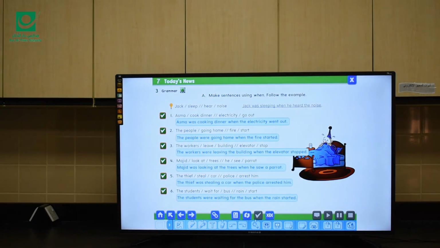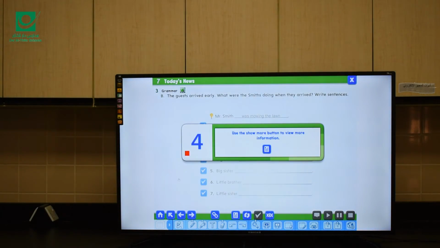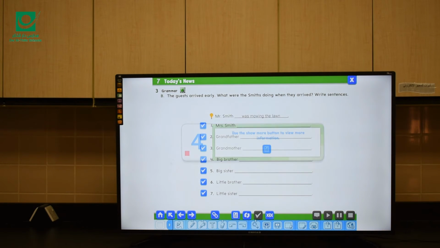Move to another exercise in which we're going to practice the past progressive again. The guests arrived early. What were the Smiths doing when they arrived? Mr. Smith was mowing the lawn. Mrs. Smith, think about the answer. What was she doing? She was peeling potatoes.